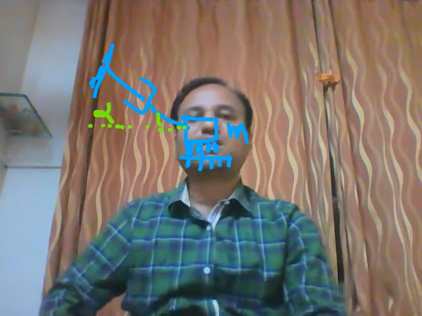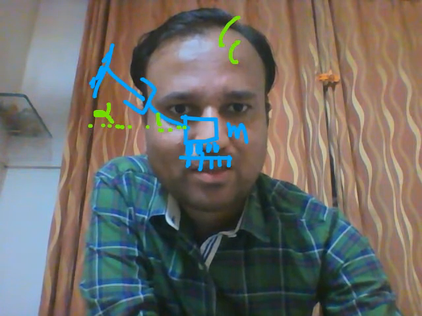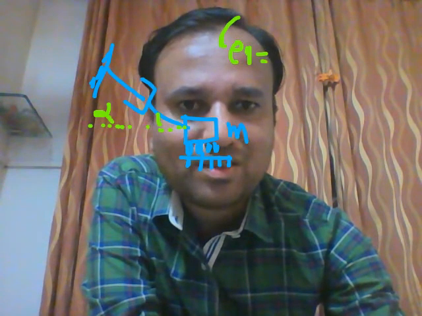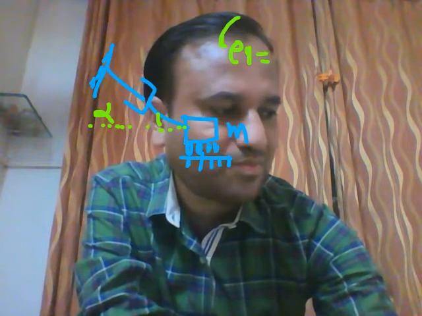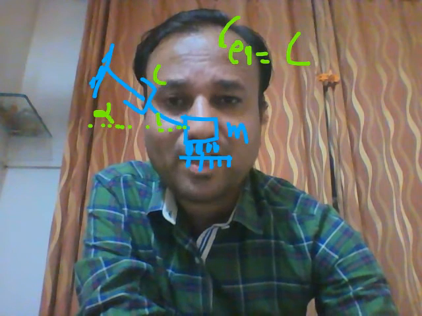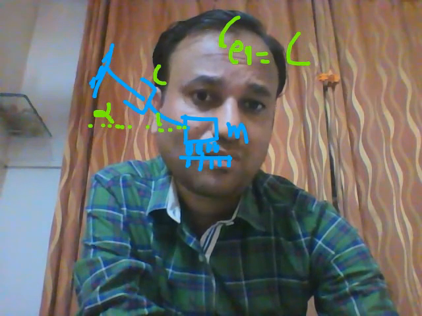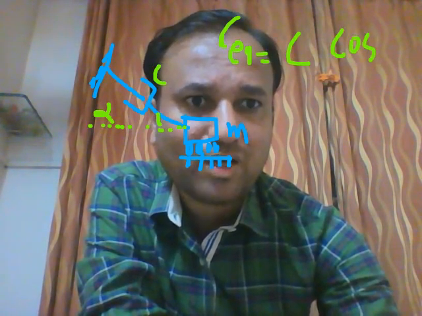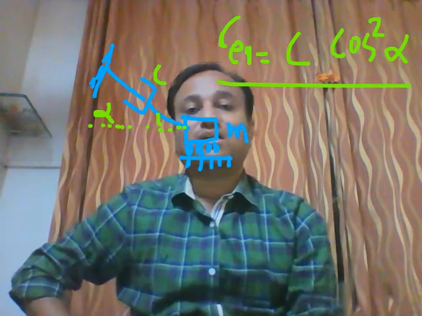Let alpha be the inclination of the damper with the horizontal. Then C equivalent: for a single damper, if the arrangement is inclined, let this inclined damper have damping coefficient C. For analysis, I am assuming C equivalent is equal to C cos square alpha, where alpha is the inclination. Just find out the reason why I am writing it like this.